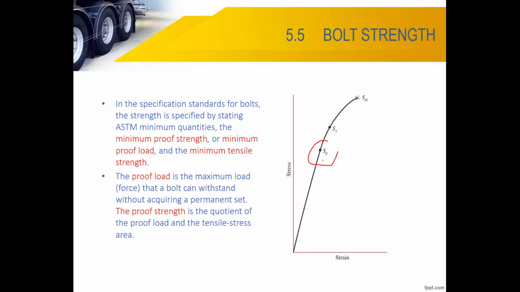Why would you use Sp? Because the bolt already has initial tension when it is in connection and jointed. Remember when you clamp with a nut, when you tighten it with the nut, it already has initial tension. That's why we don't use Sy. It even worsens it, because the bolt already has the initial tension.